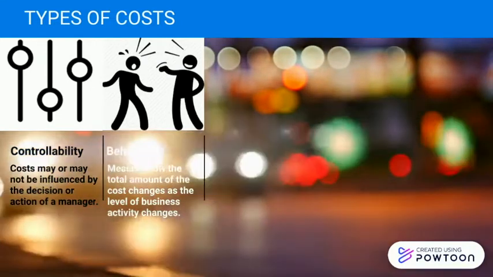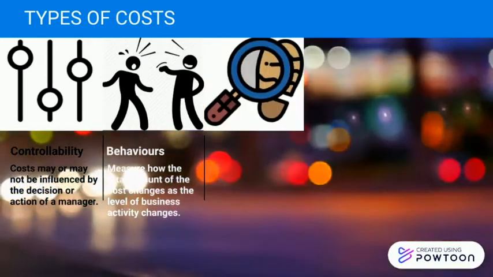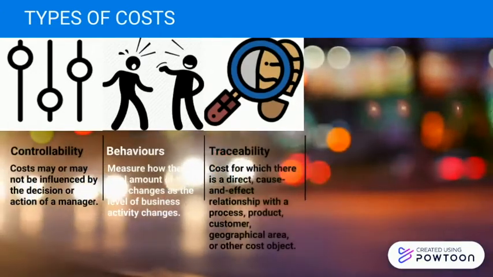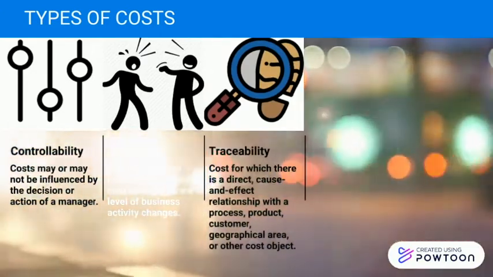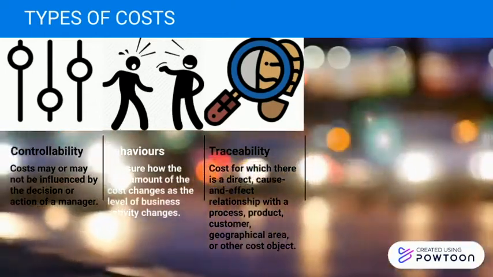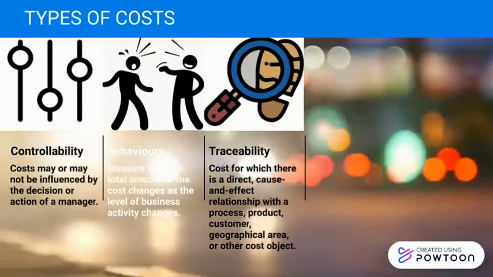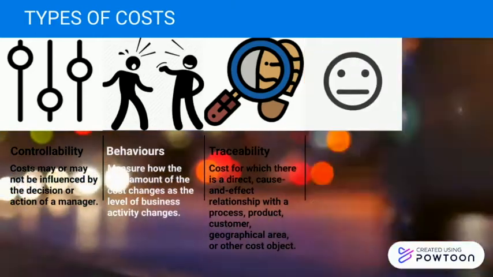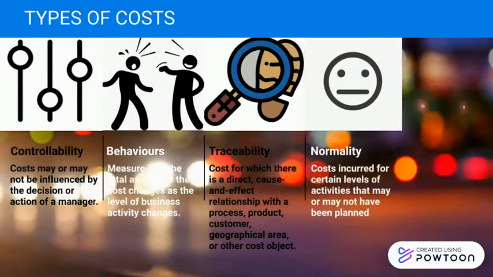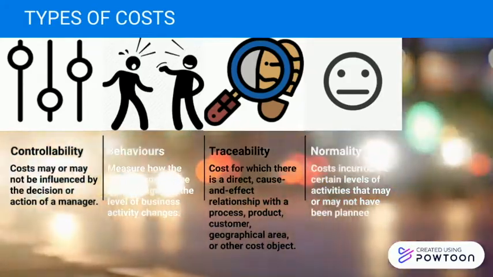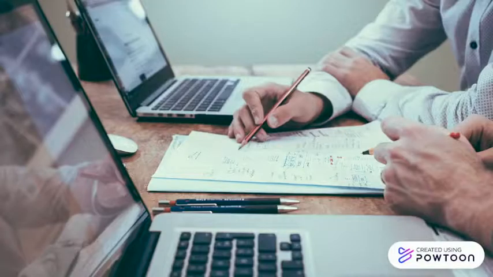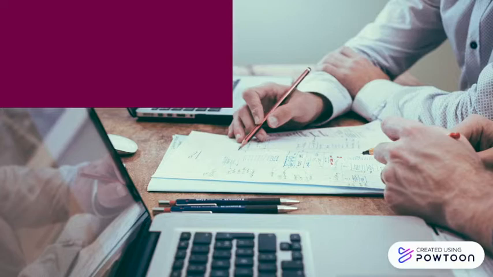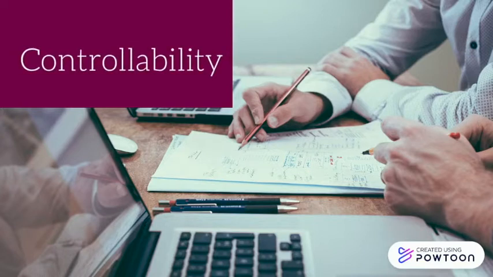The third type of cost is traceability, means cost for which there is a direct cause and effect relationship with a process, product, customer, geographical area or other cost objects. And lastly is normality, means costs incurred for a certain level of activities that may or may not have been planned.